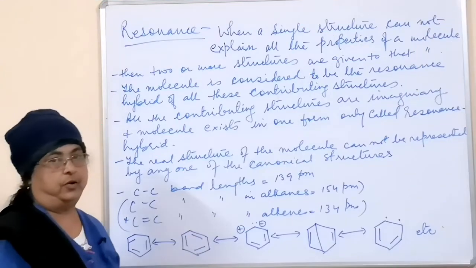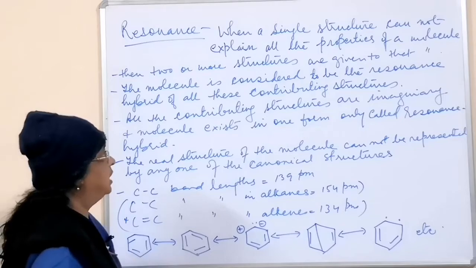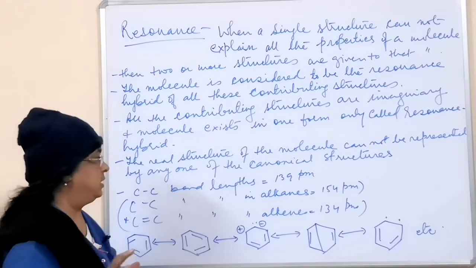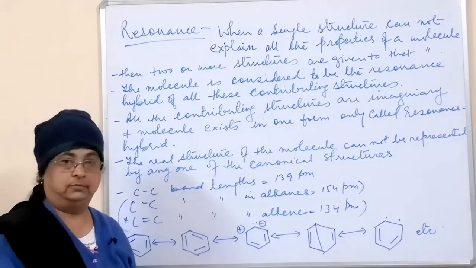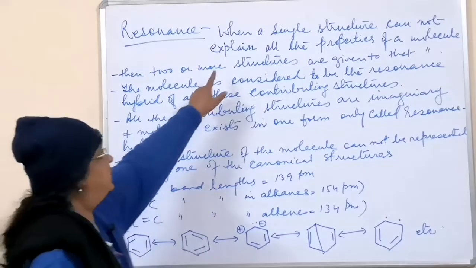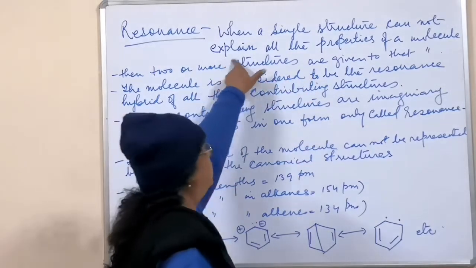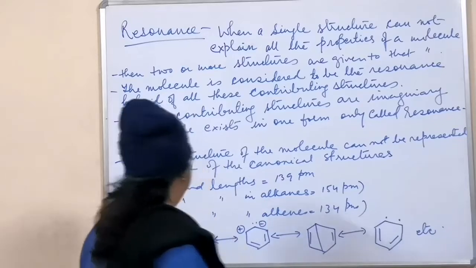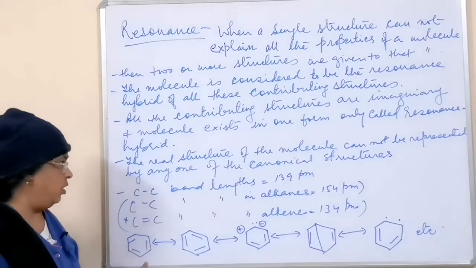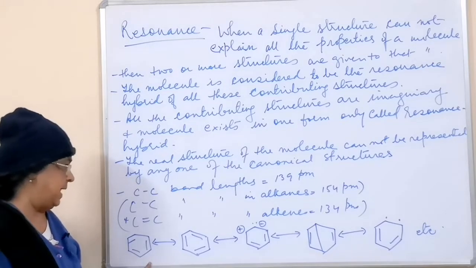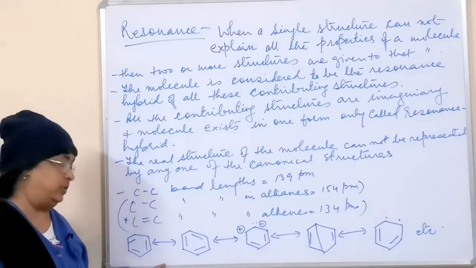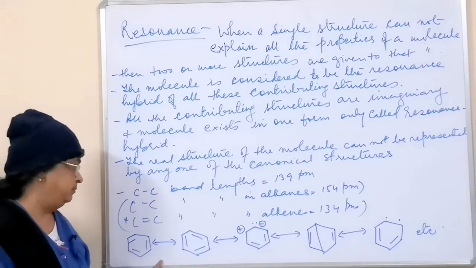I told you resonance is a phenomenon that shows a single structure in such a way that the position of the double bond or the single bond is different. When a single structure cannot explain all the properties of a molecule, as with these two Kekulé resonance structures, benzene can be written in more than 60 structural forms, approximately 66.